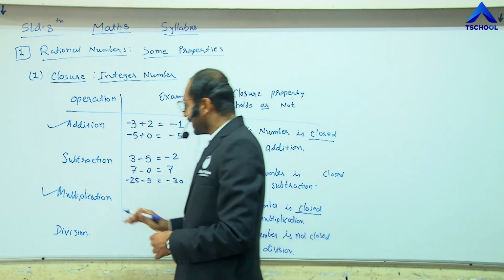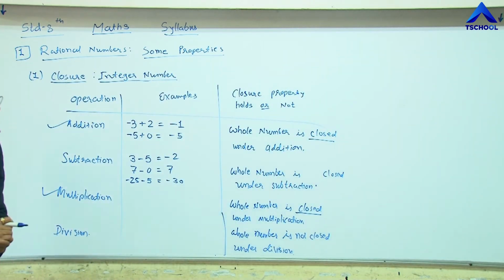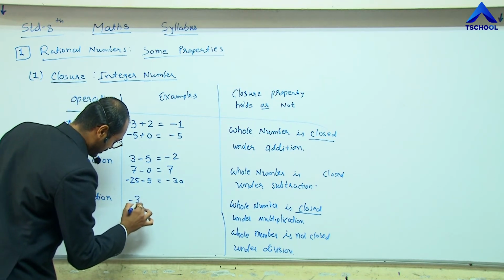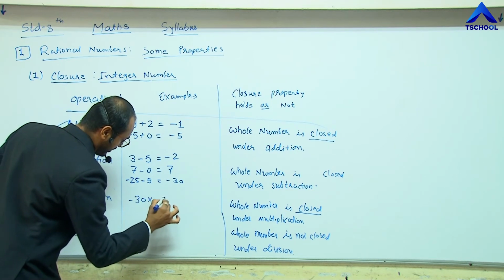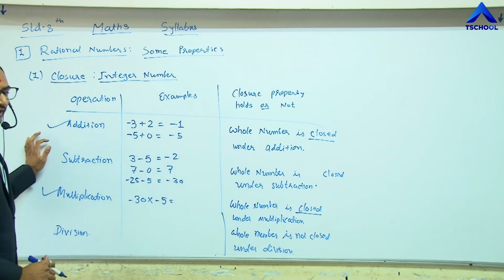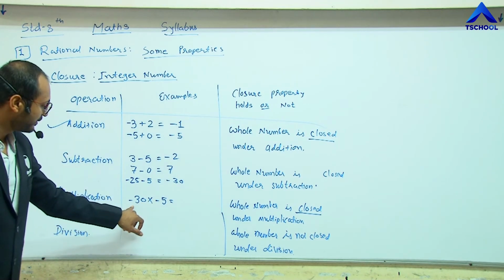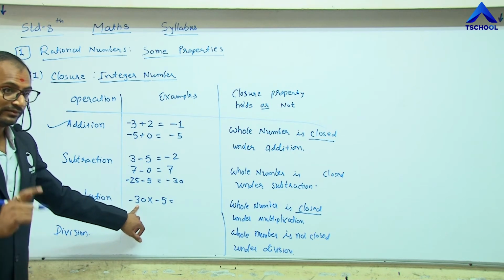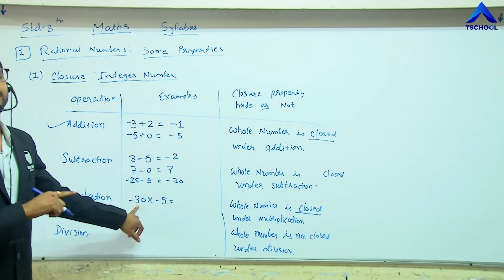Now let me take multiplication. Does it hold for multiplication? So minus 30 multiplied by minus 5. Now we know that minus indicates that minus 1 is multiplied with 30.